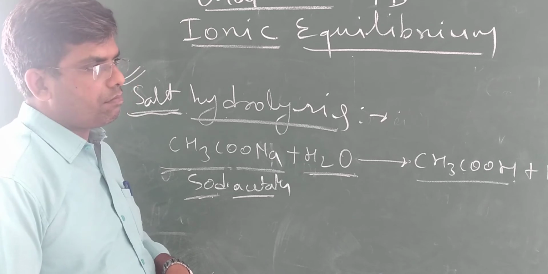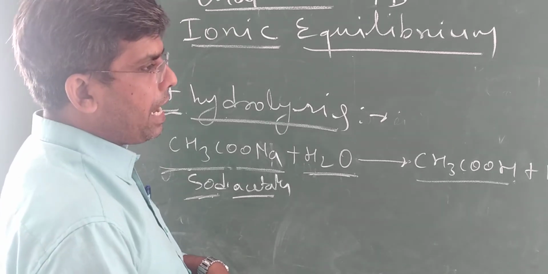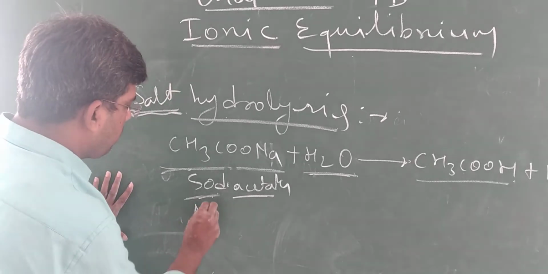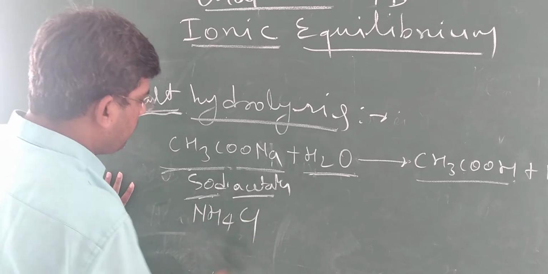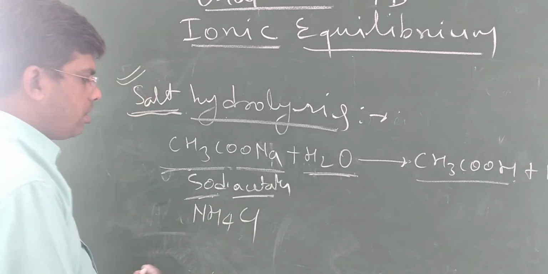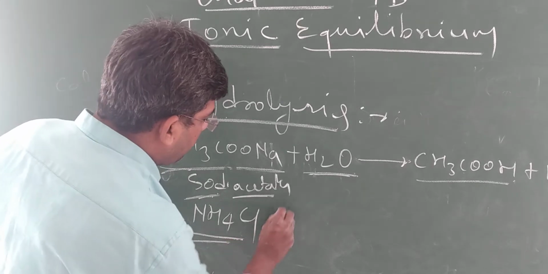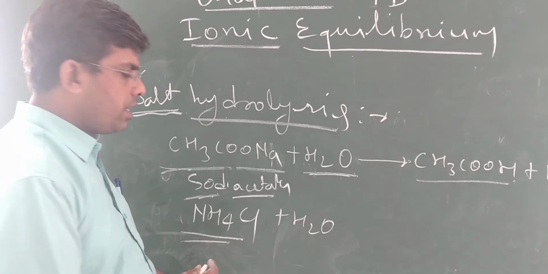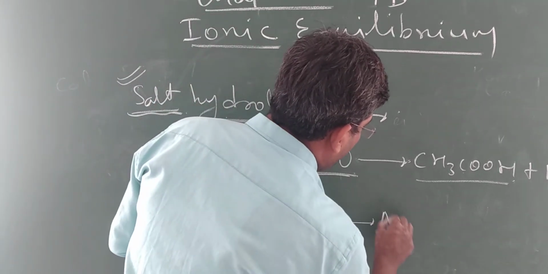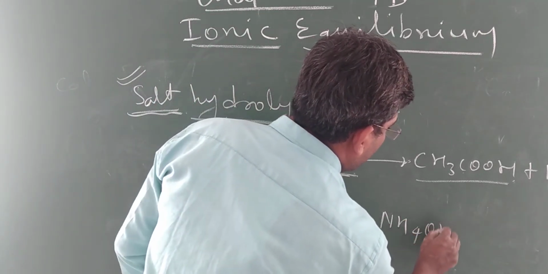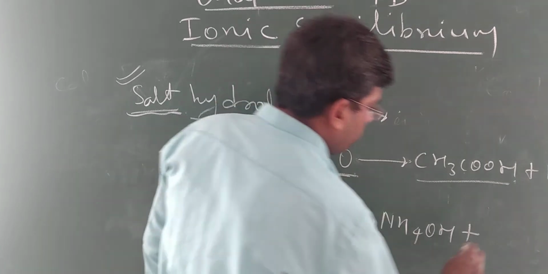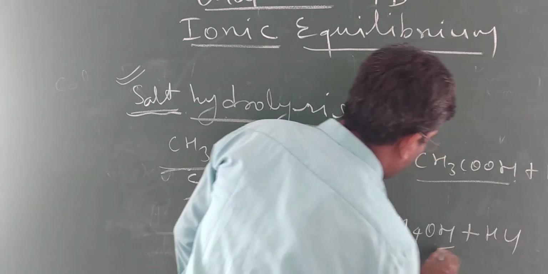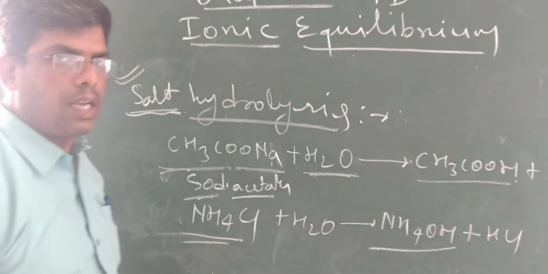Similarly, if NH4Cl, ammonium chloride is taken, and if this salt undergoes hydrolysis, means reacts with water, it will form NH4OH, ammonium hydroxide, plus HCl.